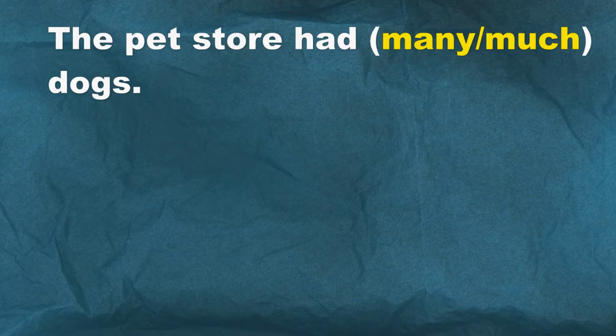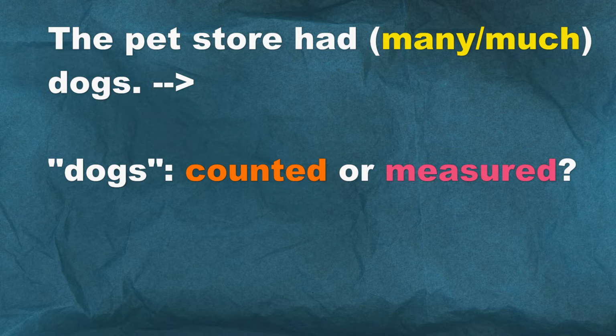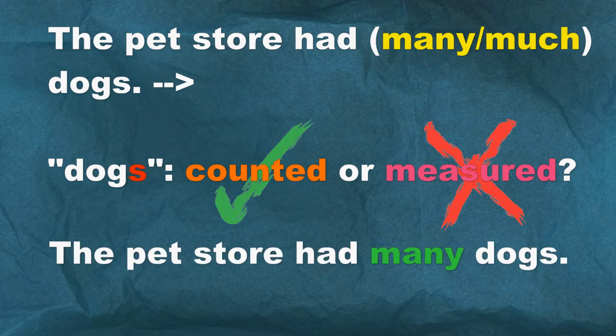Example 1. The pet store had much dogs. Well, ask yourself, are dogs counted or are they measured? Well, there's an S at the end, right? Dogs. So the plural form is used. Dogs are countable. 1 dog, 2 dogs, many dogs. The pet store had many dogs.